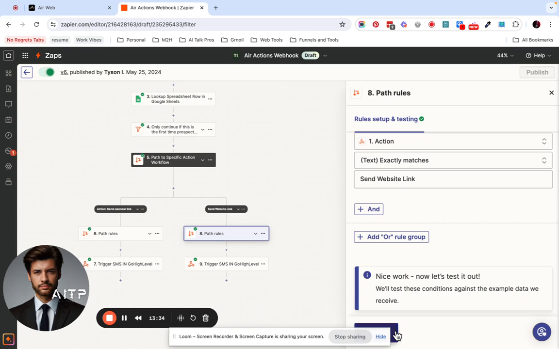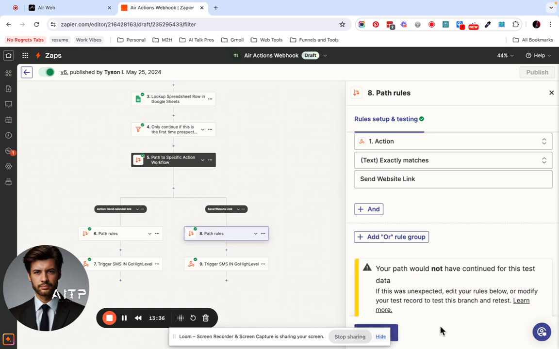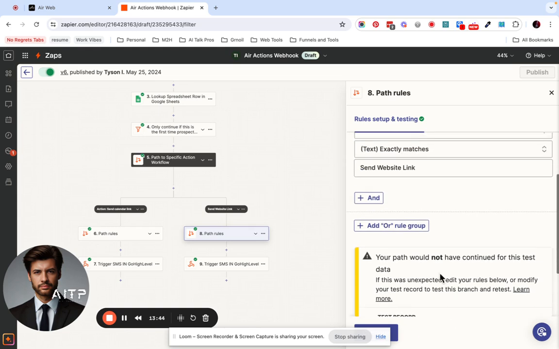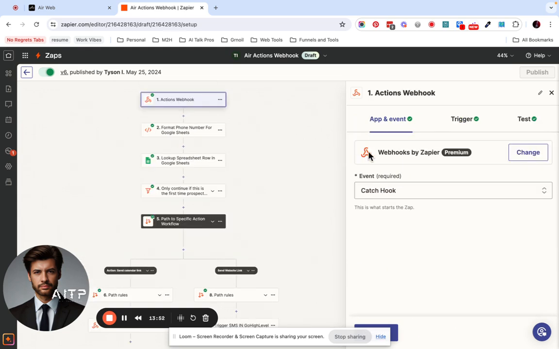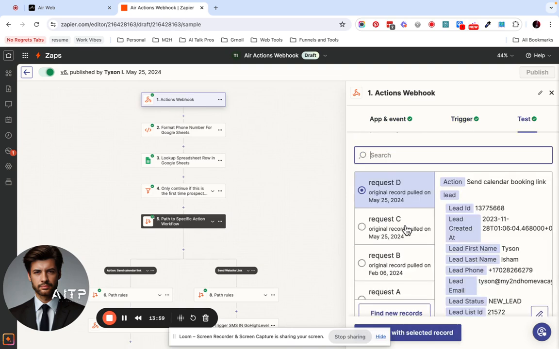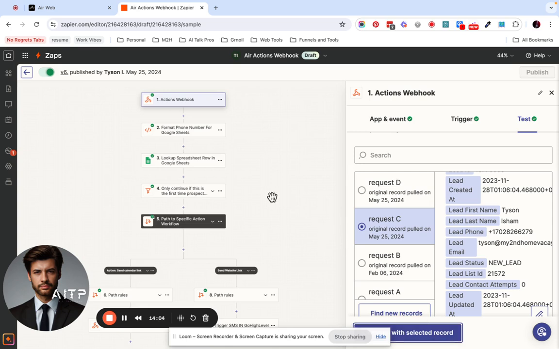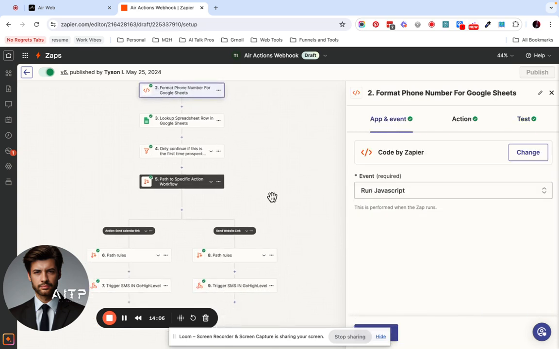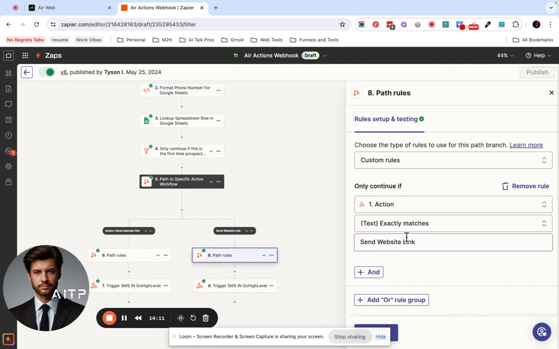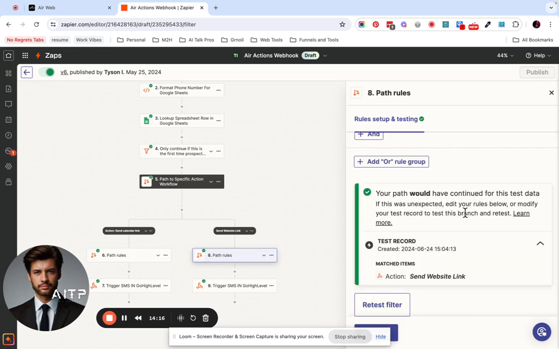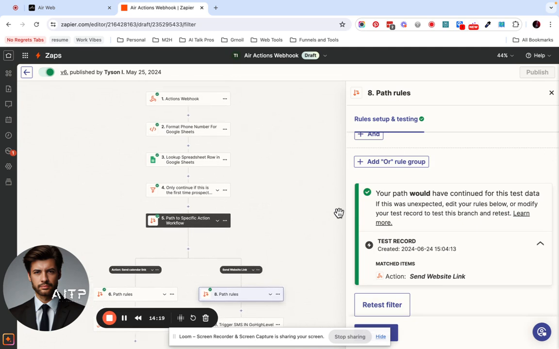Just a moment. Didn't match send calendar link. Action. All right, so we have our trigger, send calendar booking link. So that one wouldn't have worked. This one would have worked. So we're going to go with the selected record. All right. Now let's go to our path rules. Retest filter. And it would have worked. Okay, so Zapier is set up correctly.